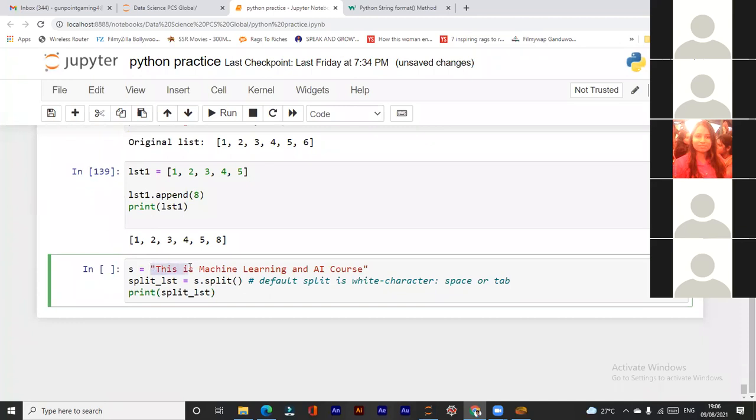This is a string I have: this is machine learning and AI course. Okay. And I'm using split on it. The string name is S and I'm using split on it. So what result will I get? If you have any idea, anyone who has read about the split function.